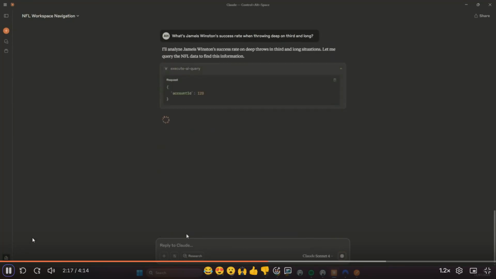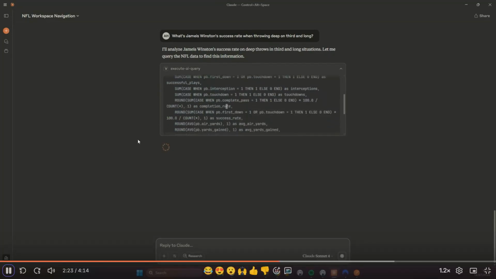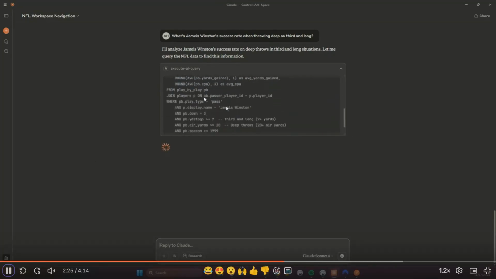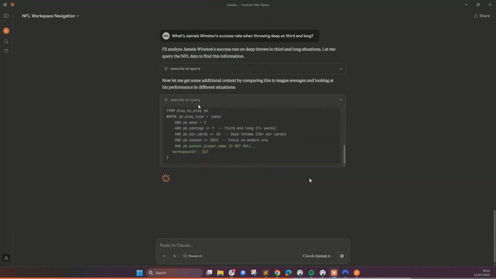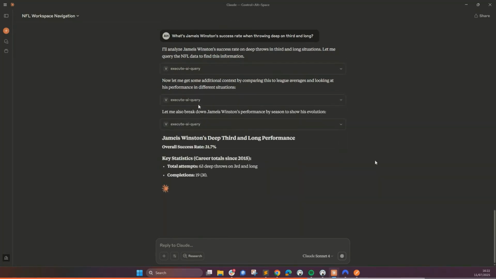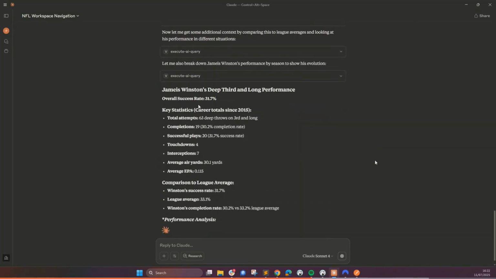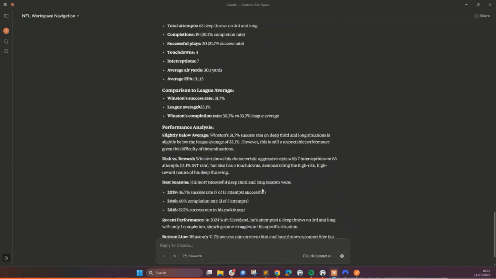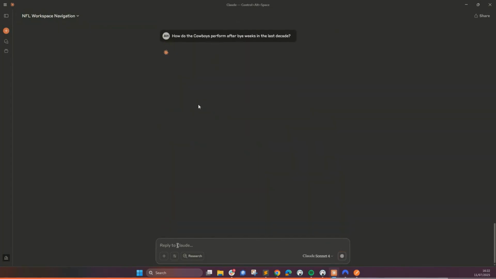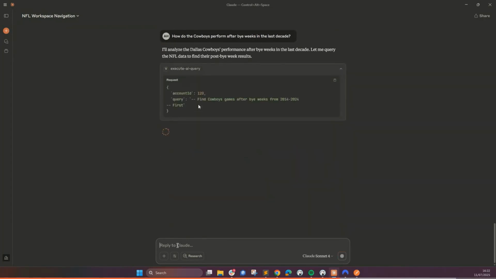More niche again, so Jameis Winston's success rate deep on third and long. This is a complex query, and it's putting in some, I suppose, assumptions: greater than 7 yards, 20 yards in the air, after 2015, and then we'll come back with a pretty detailed breakdown as to Jameis Winston's success rate in that. You would not find this online by searching. This is only something you could get by querying this data set. But doing it with natural language obviously gives you that ability to do it very quickly.